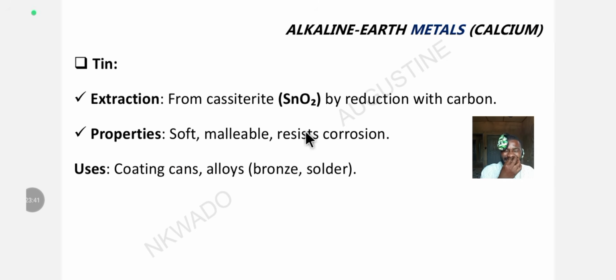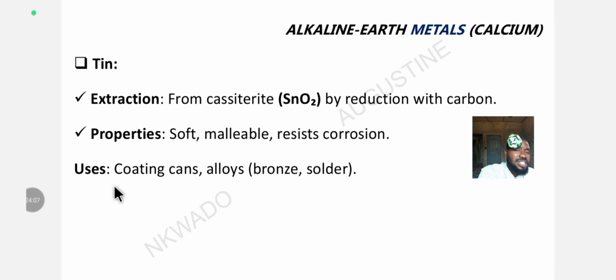What are the properties of tin? Tin is soft and malleable. We already taught malleability, which means that it can be folded or hammered into sheets. Tin resists corrosion. That's why it is used for alloys. Tin is also lustrous, it is shiny.